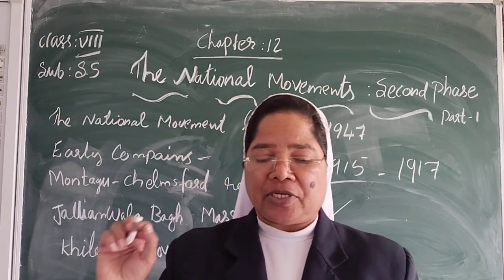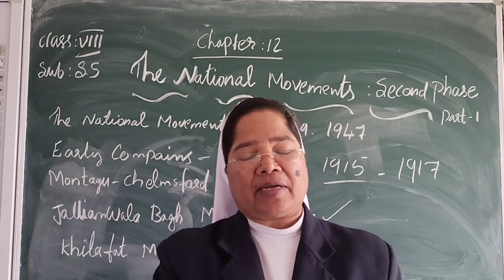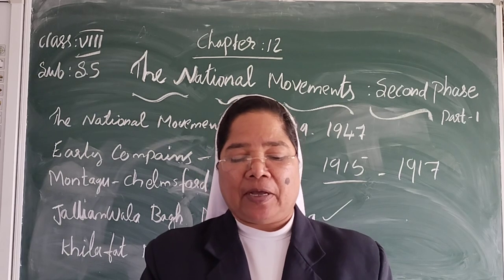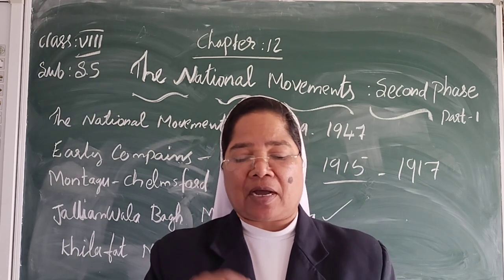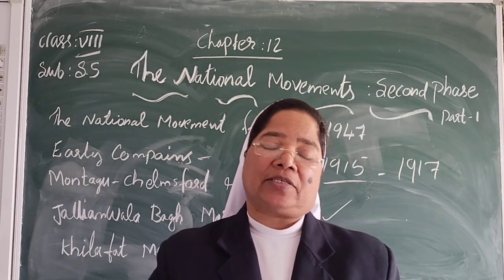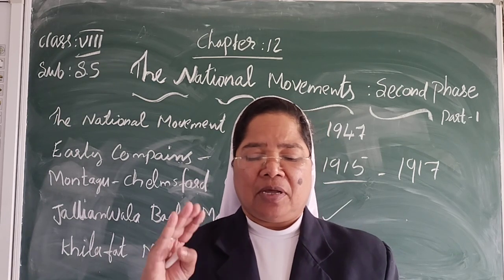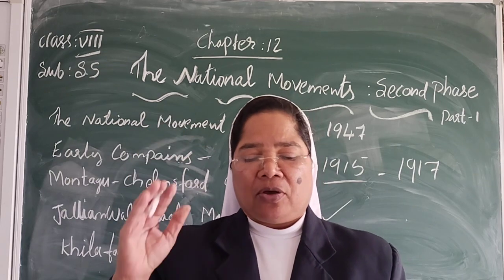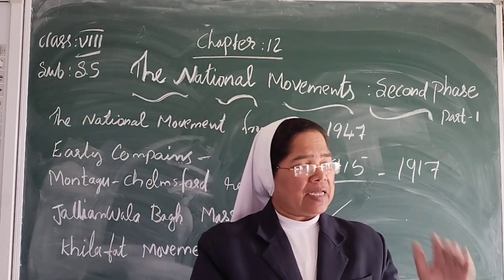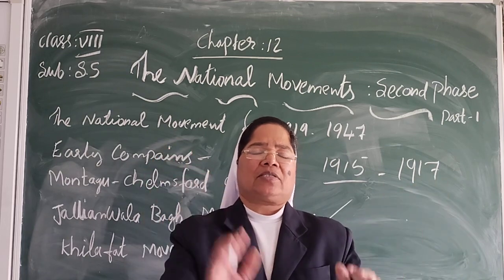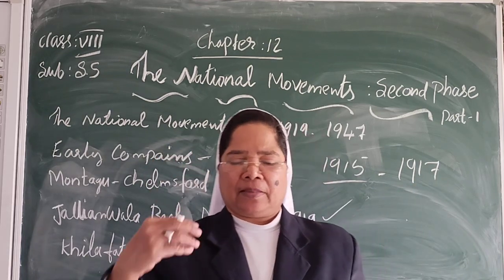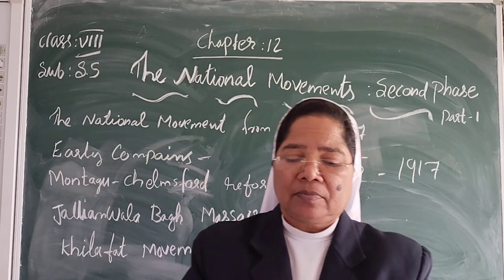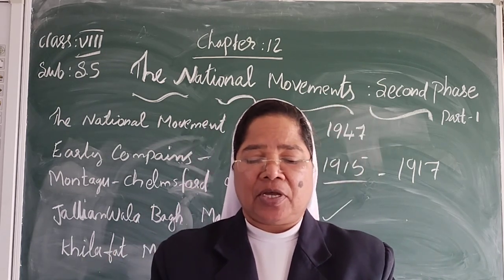In 1918, Gandhi led the workers of the textile mills in Ahmedabad against the mill owners, because the mill owners were not giving the workers proper wages. They had to raise the wages of the workers. So Gandhi led the people against the mill owners to get the wages raised.